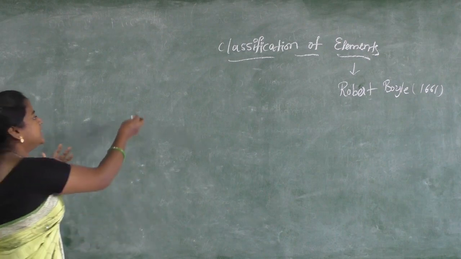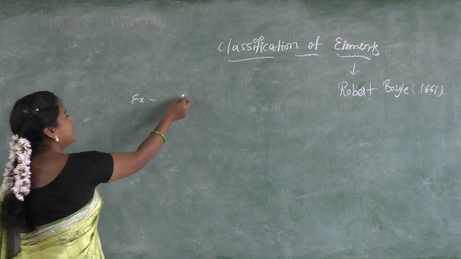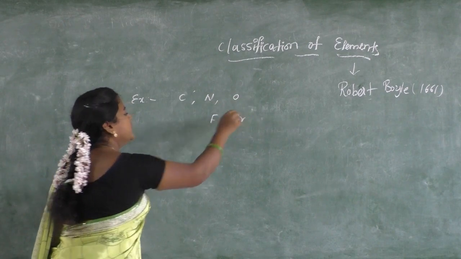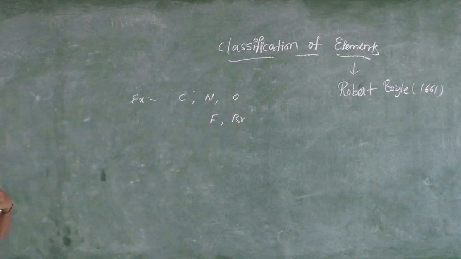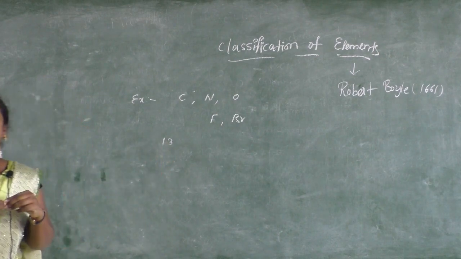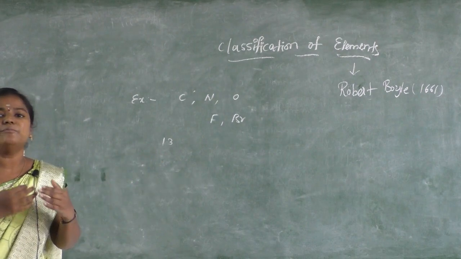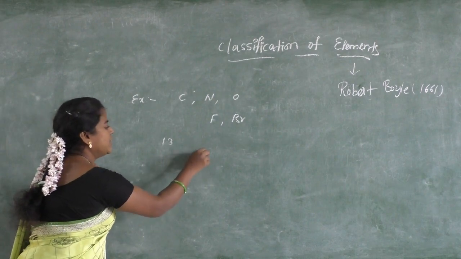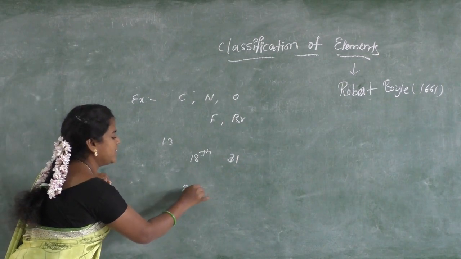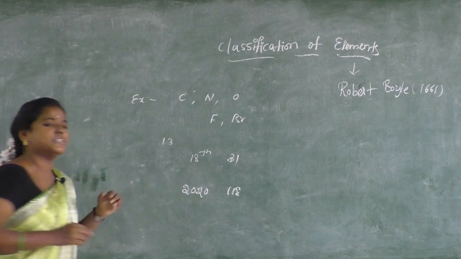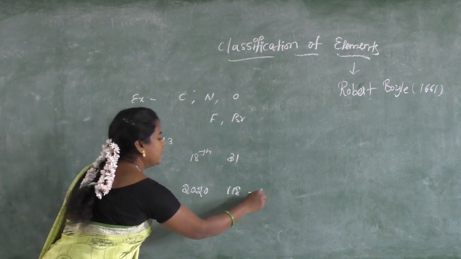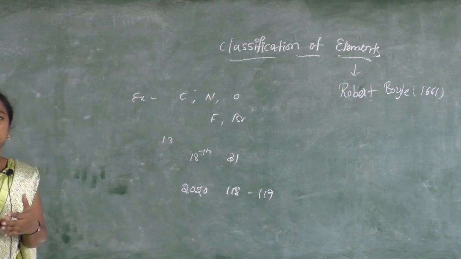Examples of elements are carbon, nitrogen, oxygen, fluorine, bromine, iodine, and so many more substances. In the early period we had just 13 elements. Later, moving on to the 18th century, we had nearly 31 elements. At present, in 2020, we have 118 elements in our periodic table. It is still moving on, and we are going to have a 119th element also.